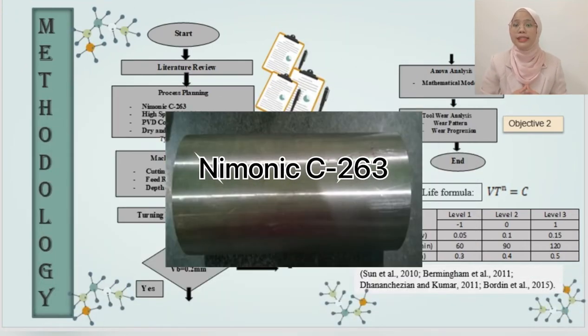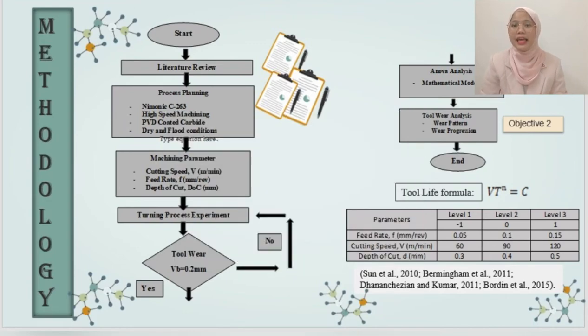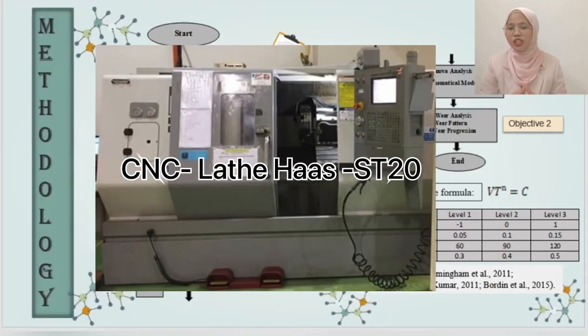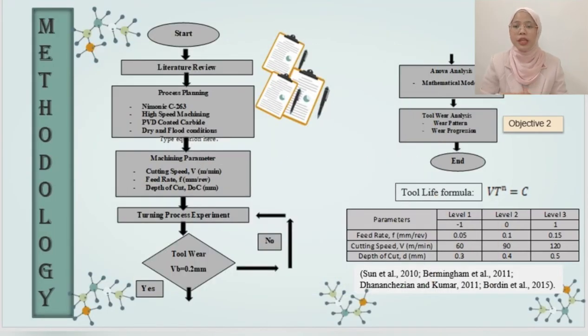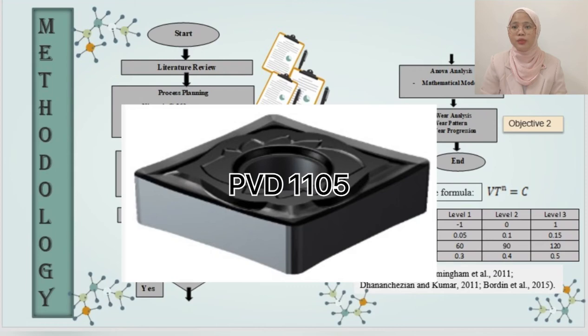Nimonic C263 is the workpiece material, a cylinder with a diameter of 90 mm and a length of 150 mm, for the turning process using a CNC lathe ST20 with high speed machining. The PVD 1105 coated carbide tool is used as the cutting tool for dry and flood machining conditions.